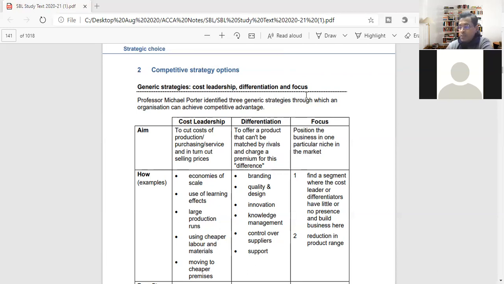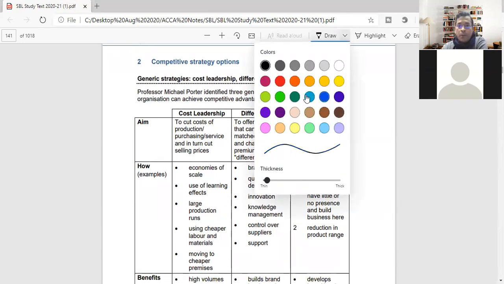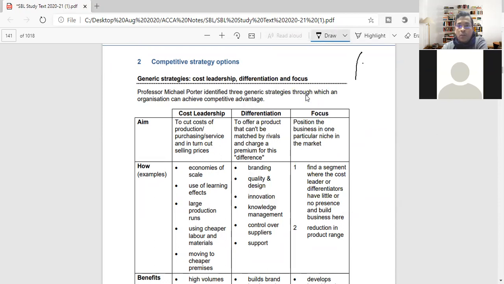basically what happens is, if we try to draw any model, let me just draw something like this. And when we talk about cost on one scale and focus here, you'll see there are four strategies to follow.